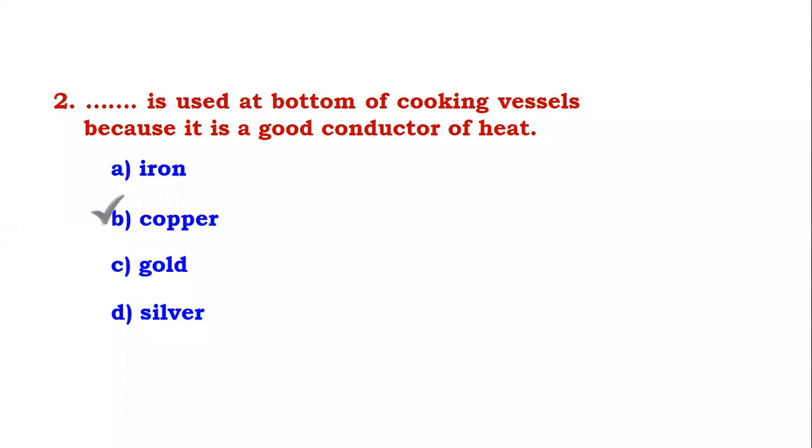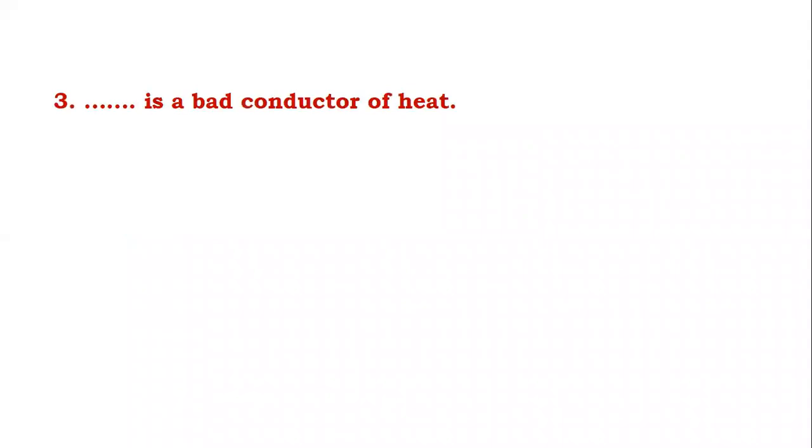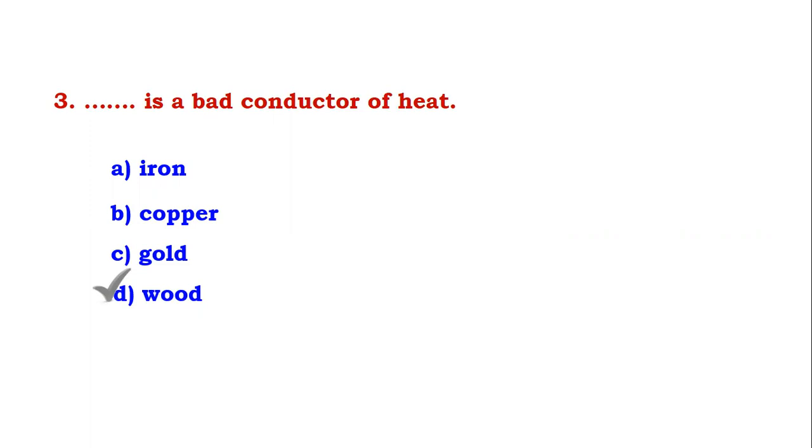Silver is very costly, so we generally do not use it because it is a very high cost metal. Next, blank is a bad conductor of heat, and the answer everyone knows is wood. Iron, copper, and gold are metals, so obviously they are good conductors of heat.